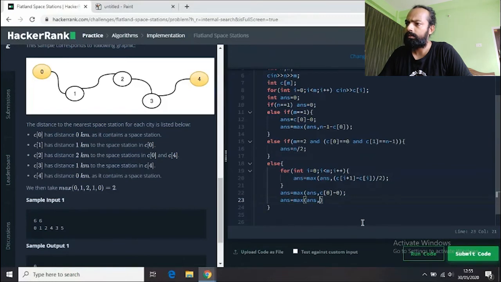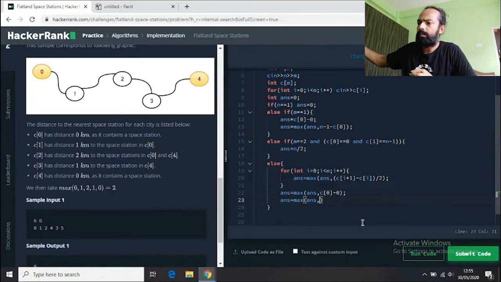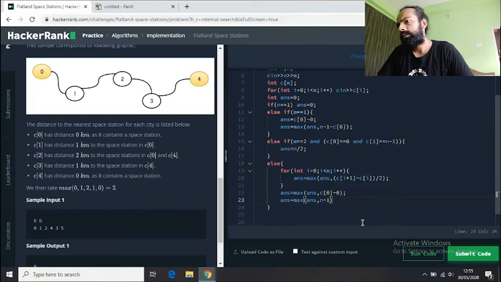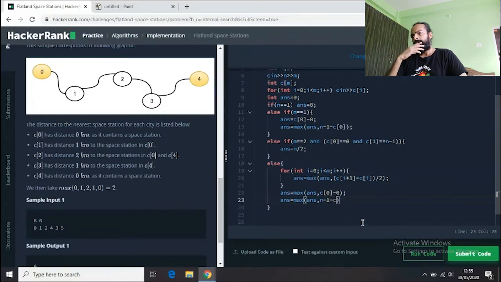Can you say, Roshan, what we have to include? The last element is n minus 1 minus c of m minus 1. Should it be m minus 1? Because we have m cities, and since the array starts from index 0, the last element would be, if m is equal to 4, then it goes 0 1 2 3, up to 3 only, so m minus 1.